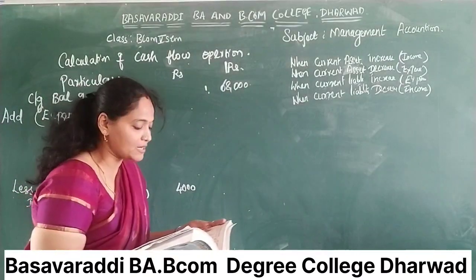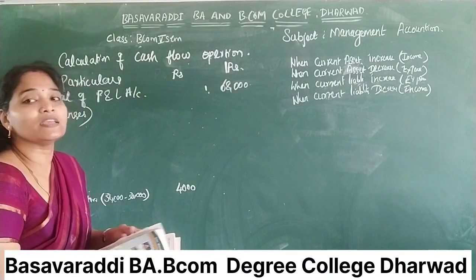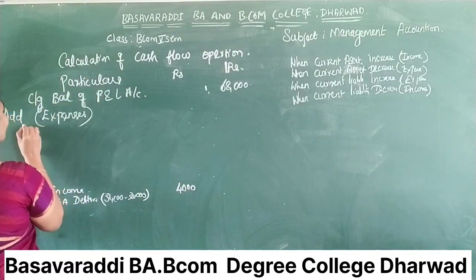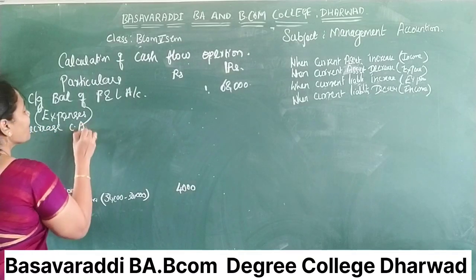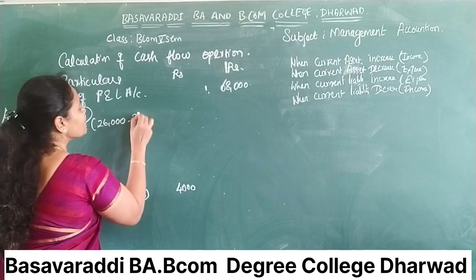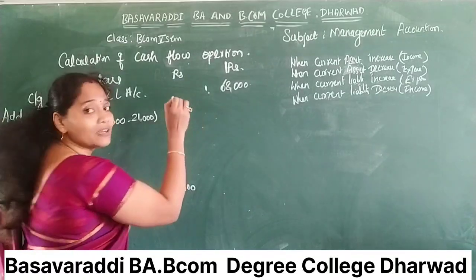That is also a current asset. 26,000, 21,000. It is a decrease. Decrease means expenses, so you have to write it here. Decrease, current asset. How much? 26,000 minus 21,000. So 5,000 you have to enter.